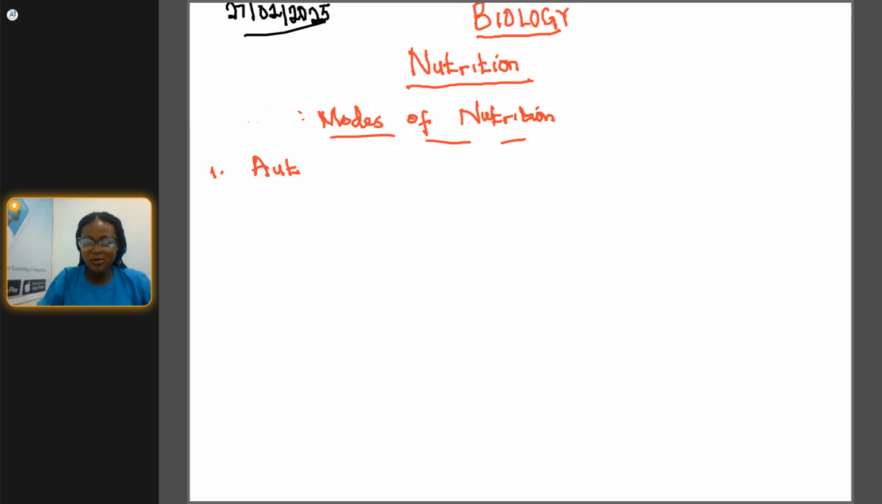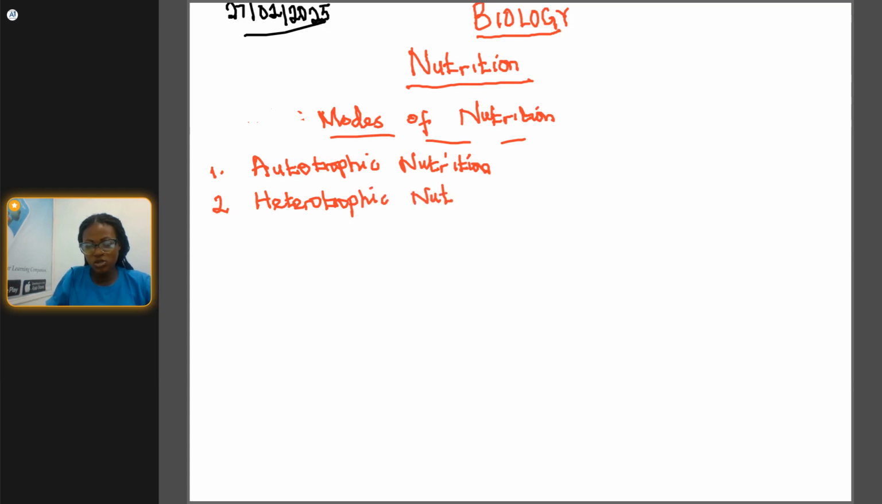Okay, so the first mode of nutrition is autotrophic nutrition, and the second is heterotrophic nutrition. Heterotrophic nutrition. I know this is not new to you as UTME students.